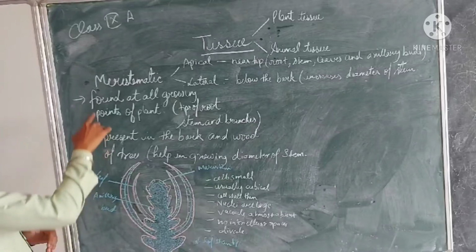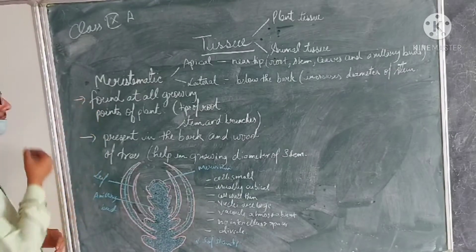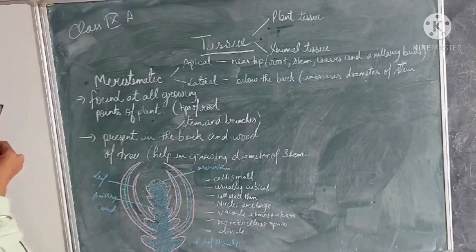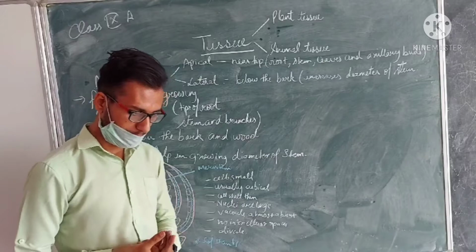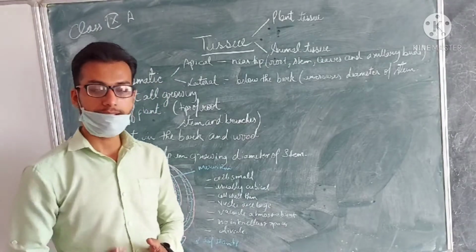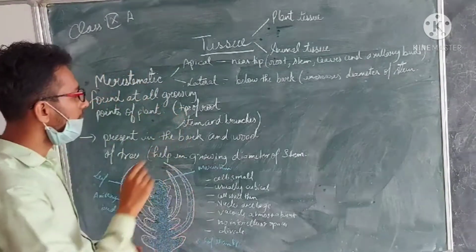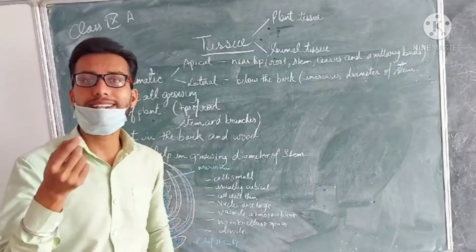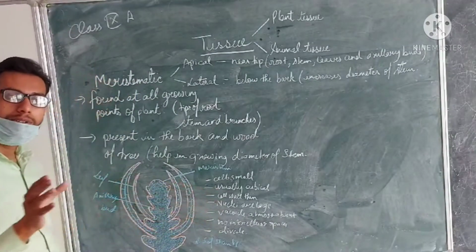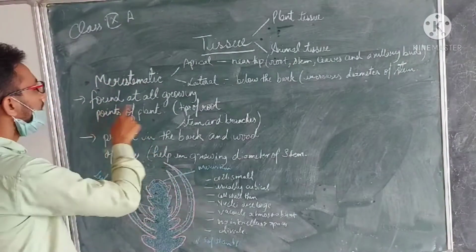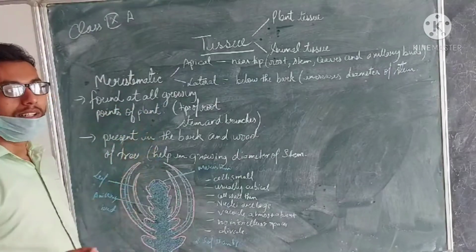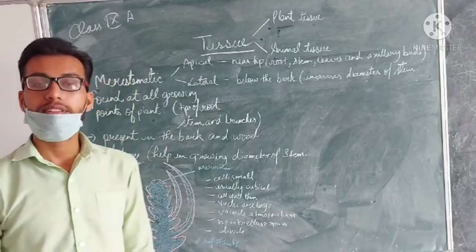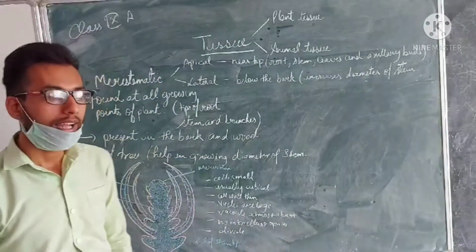Now, the points regarding meristematic tissues are that they are found at all the growing points of the plant. Which parts of the plant are going to grow? The tip of the plant, which will grow in length, the tip of the root, the tip of the stem, the tip of the branches, the tip of the leaves. These are the parts which grow in the length of the plant. There the meristematic tissue is present, where it adds cells after division, and the stems and leaves further increase in their size and number.